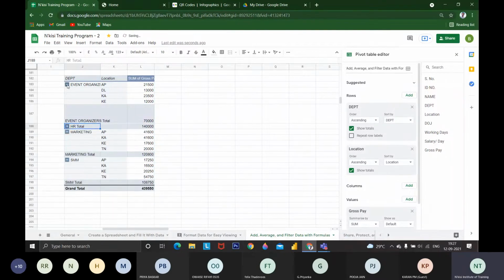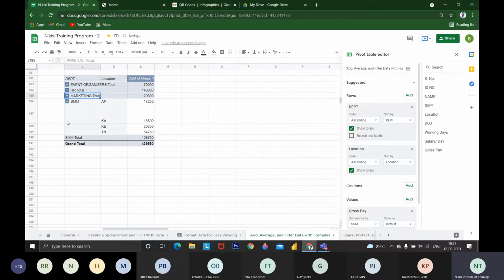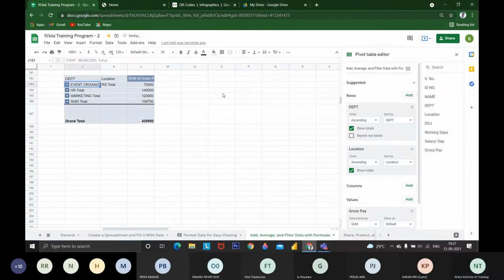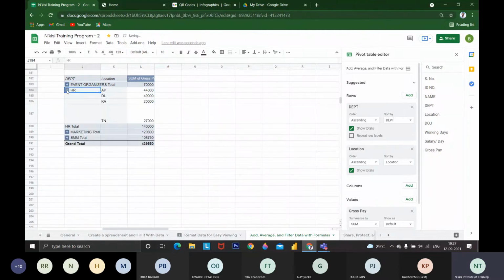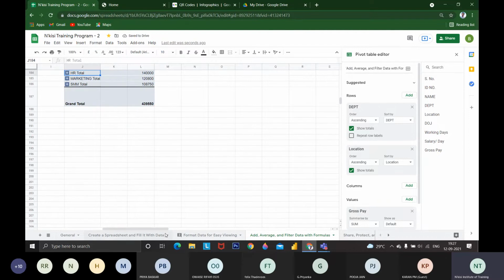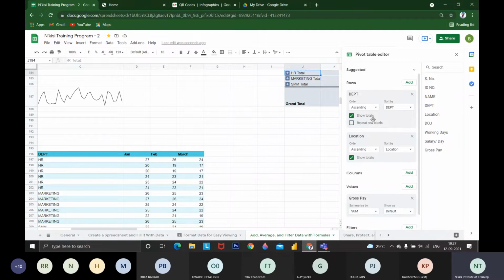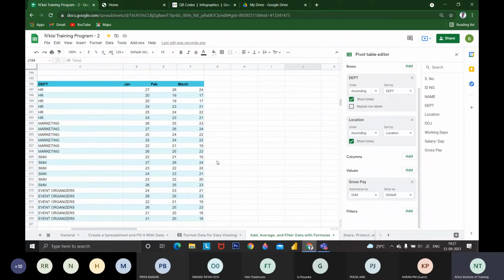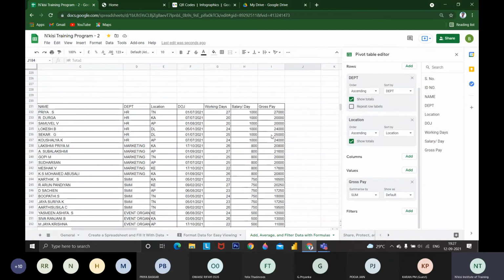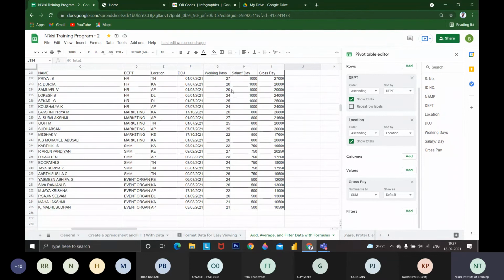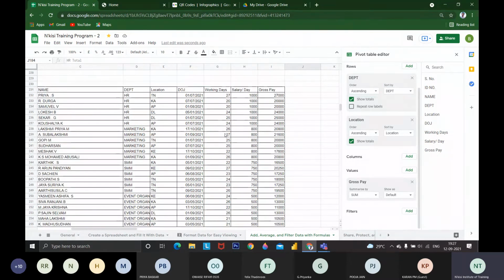If I click this, I will be getting the sum of all the data, marketing, social media. The same data is represented in a different way. I have grouped department and locations together. So if I want to see HR, it will be representing HR. Okay, this is pivot table. It is a vast topic and I'm not going to go into detail. I'm just saying the pivot table will be consolidating all the data values. We need not summarize what is HR, what are the working days, like that.